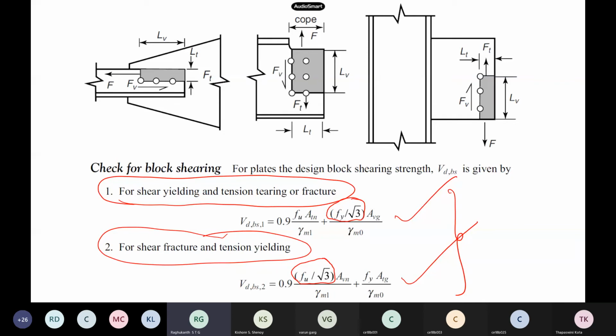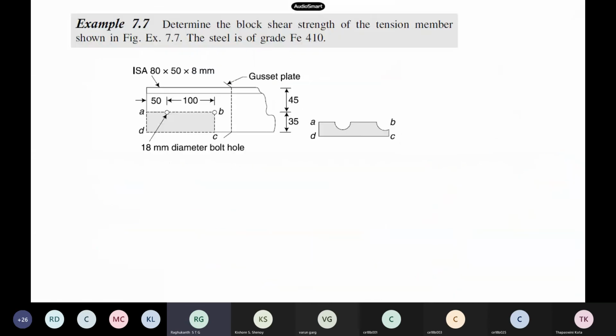The only thing is here you have to calculate the areas: the net tensile area, the gross shear area, that is Atg, then Avn. So this is the net tensile area, which you have to calculate. And the gross area of the shear plane as well as the tension plane itself.